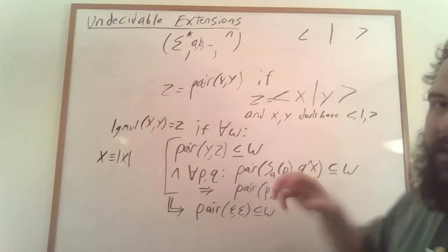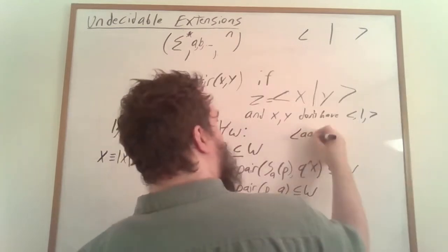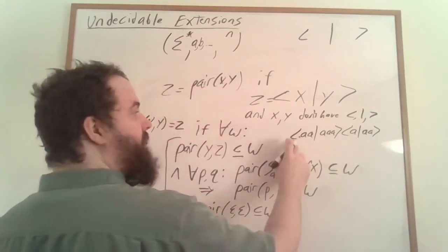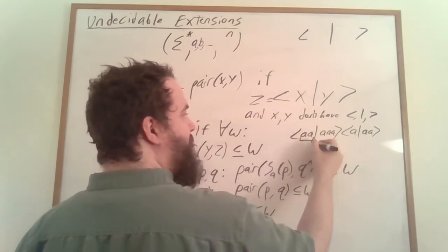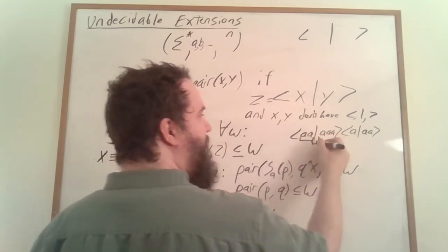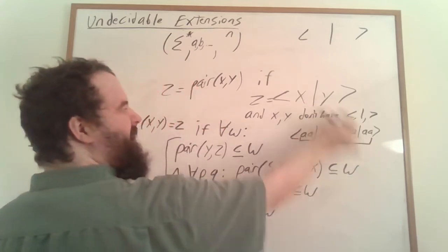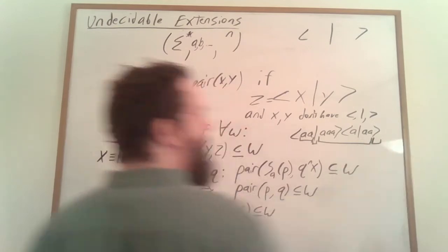If we're going to put a bunch of them together into a word, we could have something like this, and we can view this as an opening bracket followed by a sequence of characters, followed by a middle bracket, followed by this as the second term in the pair, followed by a closing angle bracket.